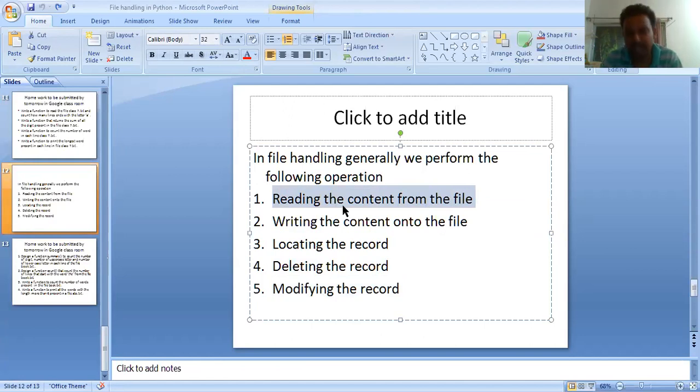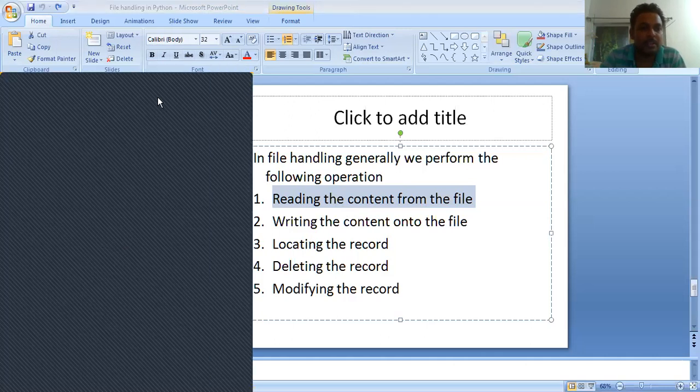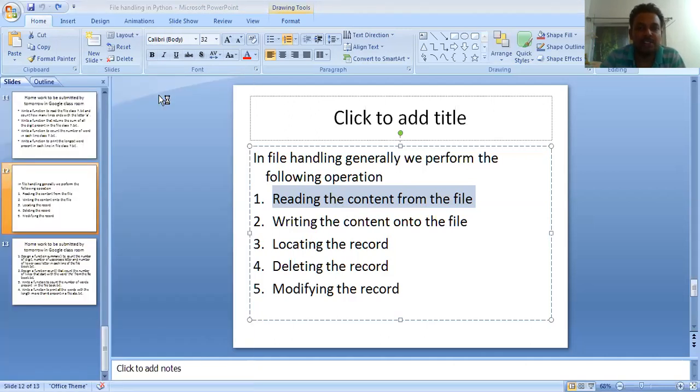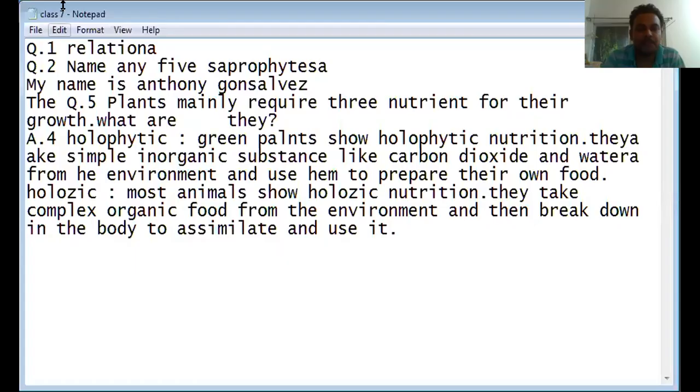How you can read the content from the file that exists in your computer. Generally, here we are discussing only how to read the text file that you generally make in Notepad. So suppose I have a file with me, and I will share it with you. This is the file. Suppose one file is there in your computer. In my computer it is lying. The name of the file is class 7 and something is written. Some matter is written, and the matter can be anything.